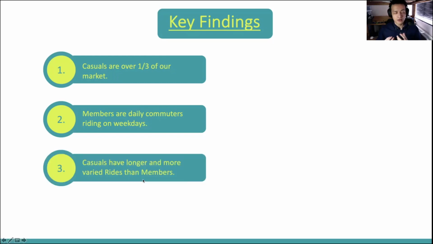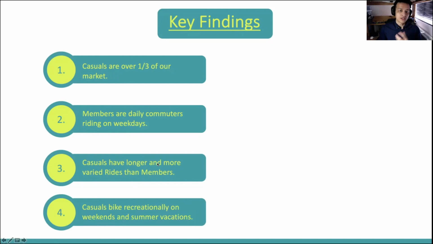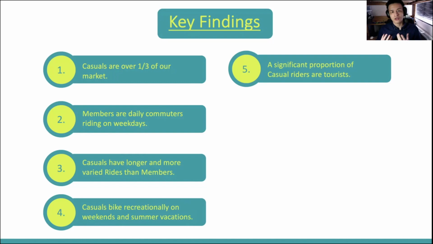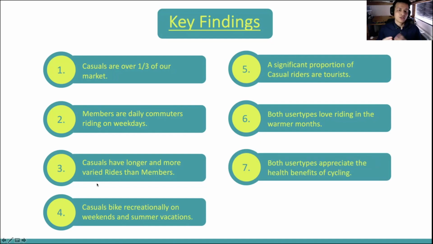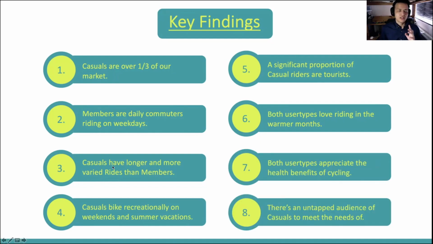Casuals typically have longer bike rides and a greater variation in their use for bikes than members. For instance, casuals prefer to ride during the weekends or during the summer for recreation. On top of that, a significant portion of our casual audience are tourists. Both rider user types enjoy riding during the warmer months of the year, and both user types appreciate the health benefits of cycling regularly. And finally, while we have an annual membership that does well at tackling the audience of daily commuters, there is a large and untapped audience of casual riders we're just not meeting the needs of.